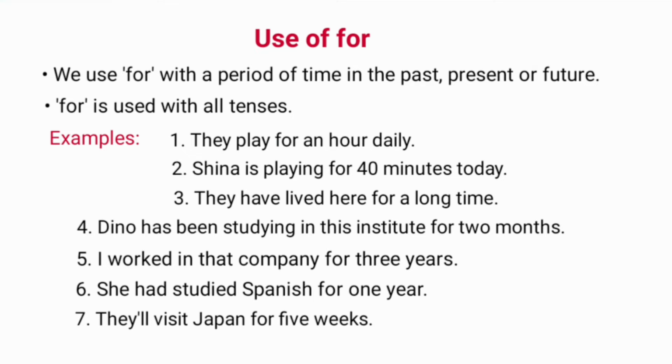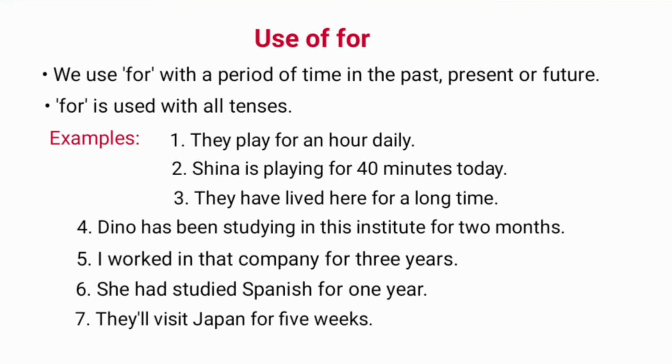Examples: They play for an hour daily. Sheena is playing for 40 minutes today. They have lived here for a long time. In these sentences, first is in simple present tense, second, present continuous, and third is present perfect tense.